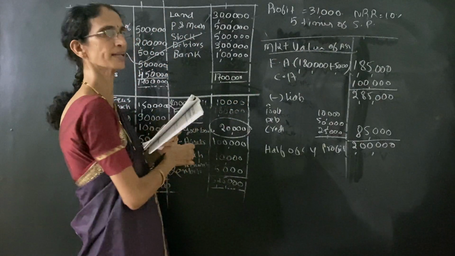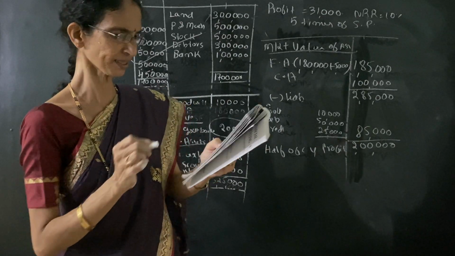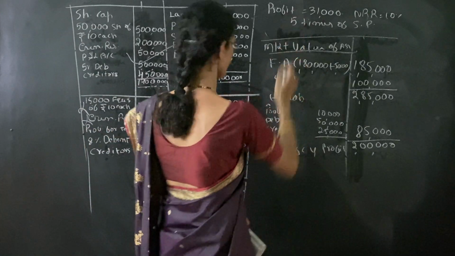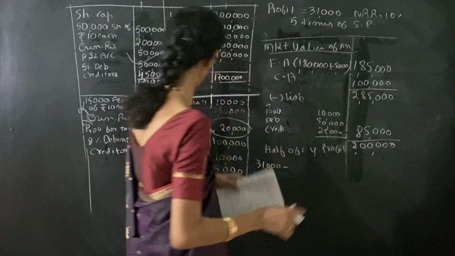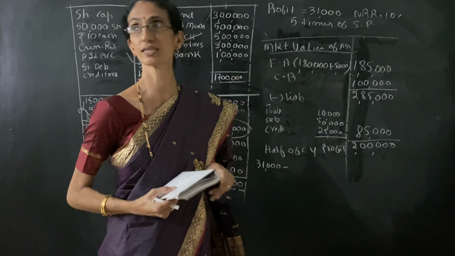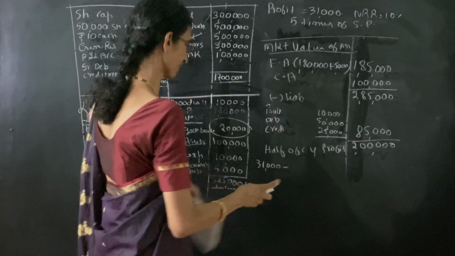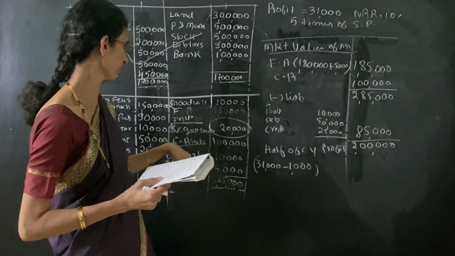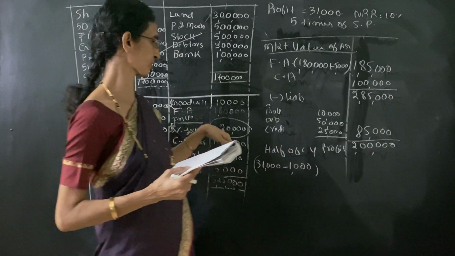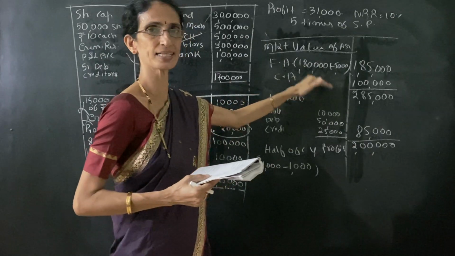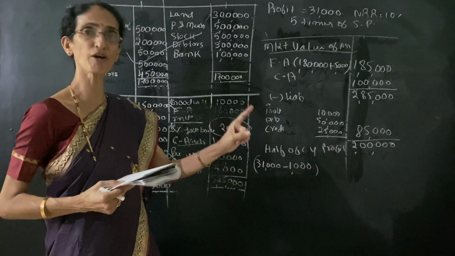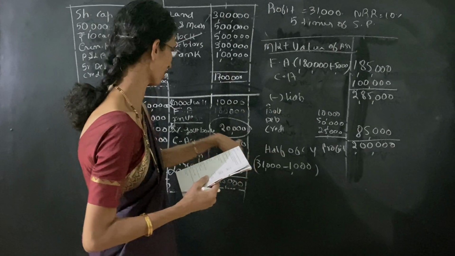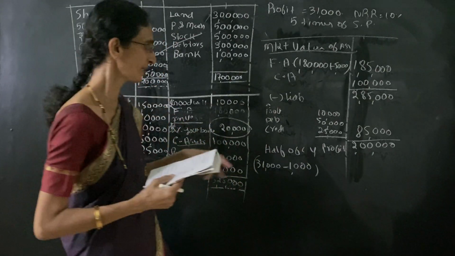If the investment is given, then we have to deduct the interest received on the investment. So half of the profit means 31,000 minus interest, which is 5% on 20,000, that means 1,000. If investment is given in the problem, such as 5% government bonds of 20,000, then we do not take it in the market value of assets, but we have to deduct its interest from the profit. 20,000 into 5% is 1,000.